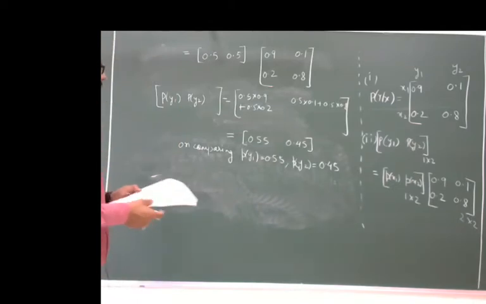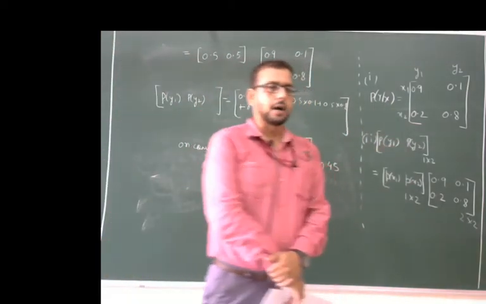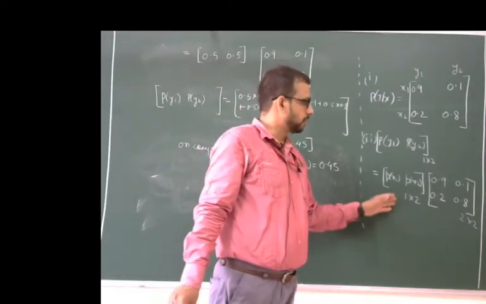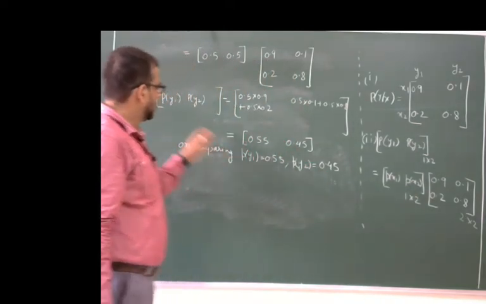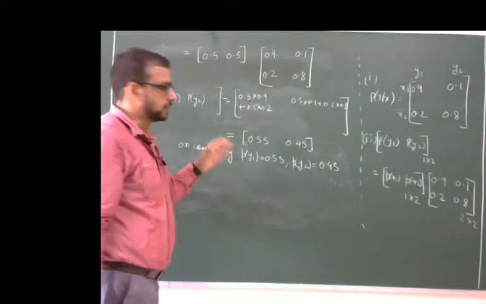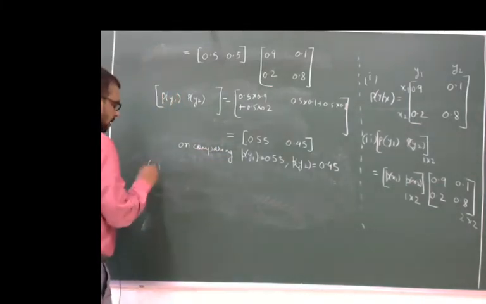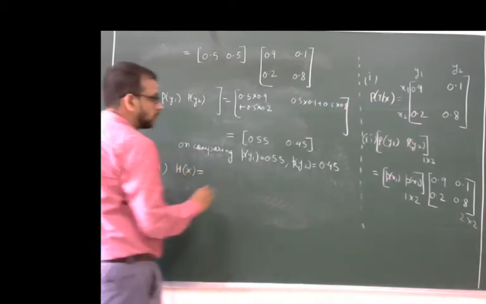Now this is the second part. The first part we already did. In the second part, by using the formula, simply the multiplication of the input probabilities and the conditional probability, we get the output probability just like this. Now the last part, so many entropies are there. First we have to calculate H(x), with a simple formula.